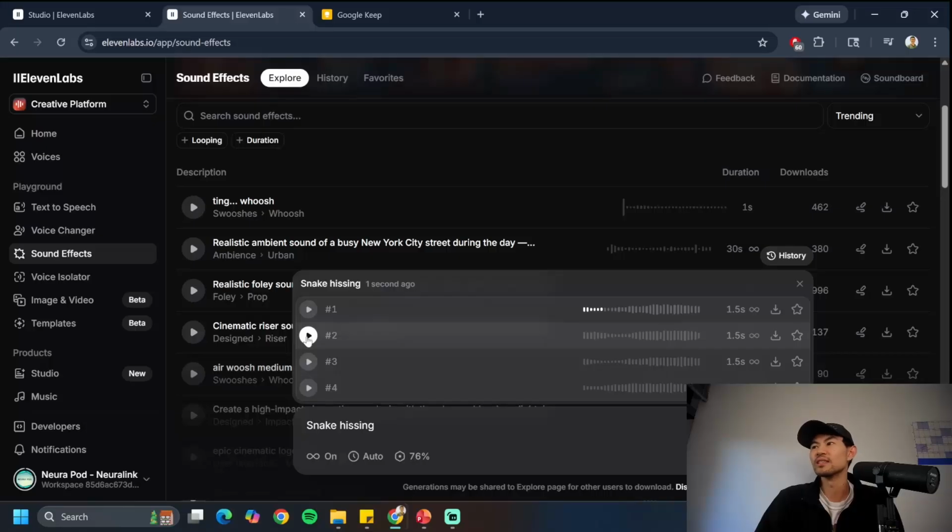I think this is an okay generation, but with a little bit more prompting and a little more detail, then this would probably turn out better. So anyway, it gives you 4 generations, and if you want to download any of them, then you just click the corresponding button here. You can star them to save them to your favorites.